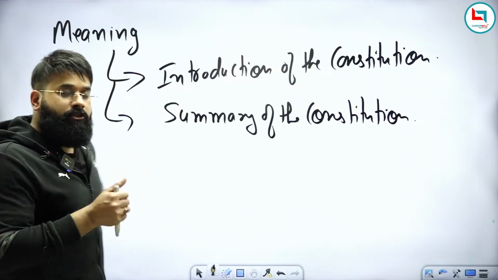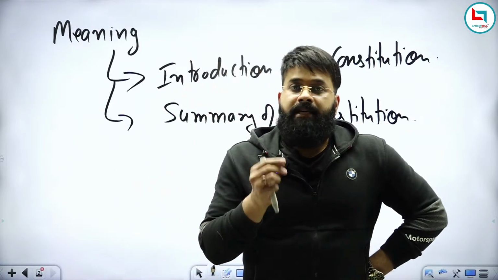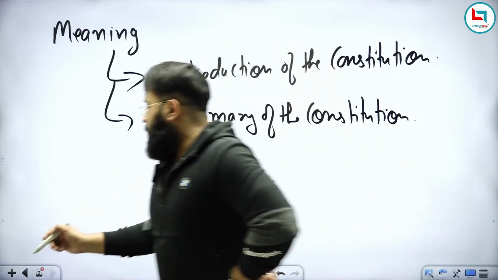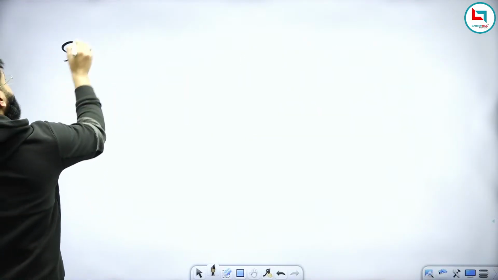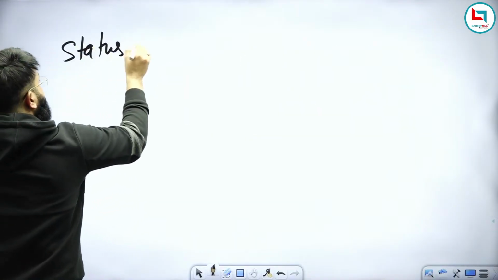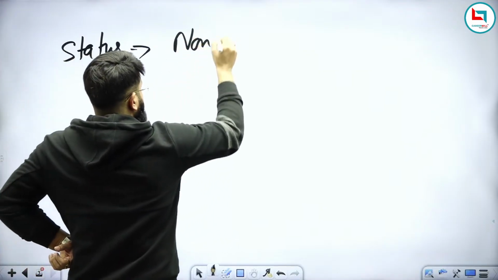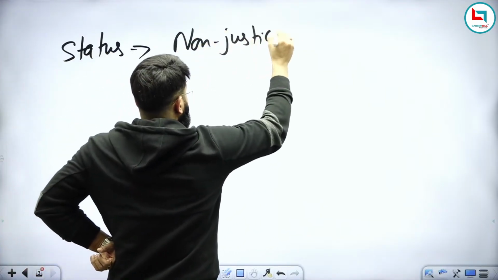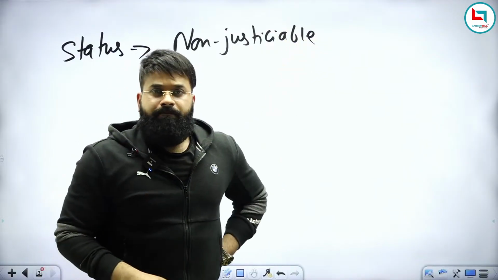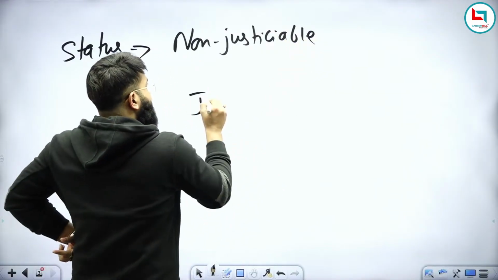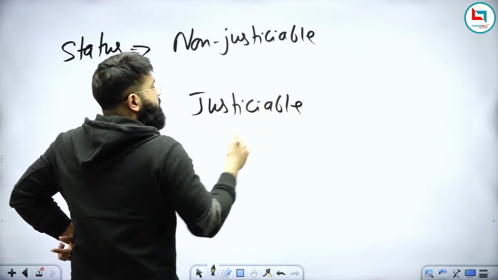So we are done with history, then meaning, and now third, what is the status of the preamble? The status of the preamble is that it is non-justiciable. Now, what is non-justiciable? If you have to understand what is non-justiciable, you first understand what is justiciable.